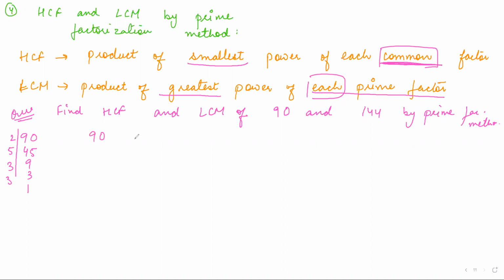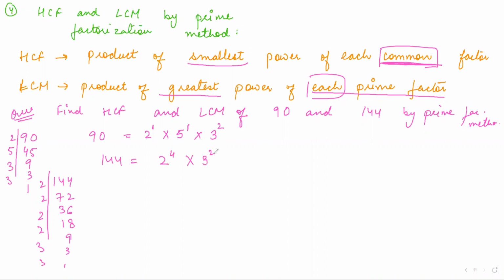So 90 can be written as 2 to the power 1 into 5 to the power 1 into 3 to the power 2, right? The next number is 144: 2 into 72, 2 into 36, 2 into 18, 2 into 9, 3 into 3, 3 into 1. So 144 can be written as 2 to the power 4 multiplied by 3 to the power 2. Clear?